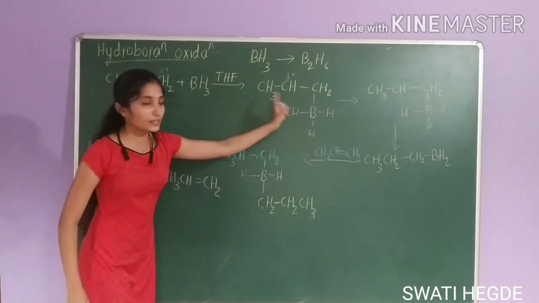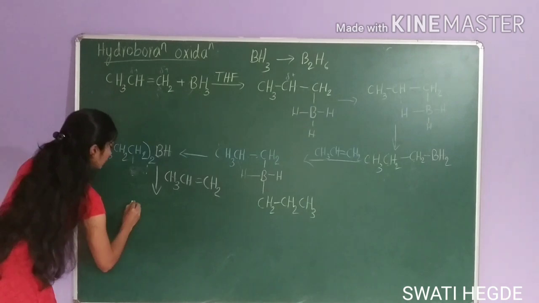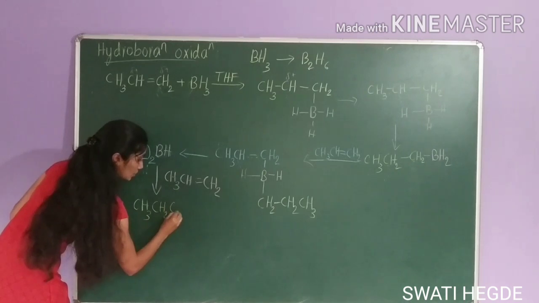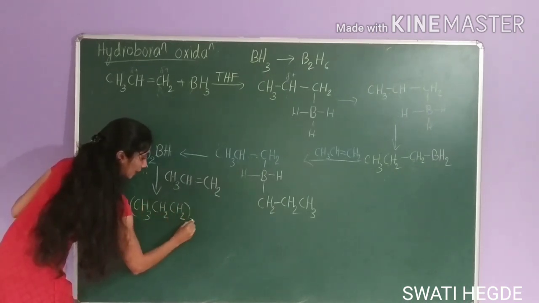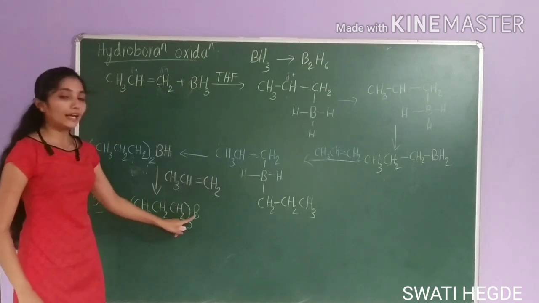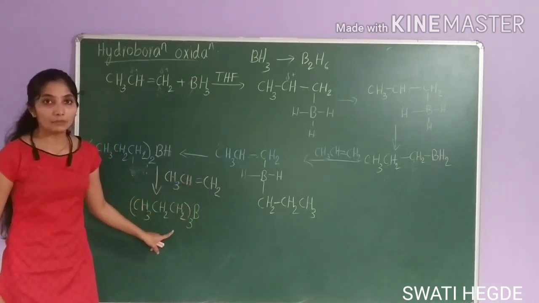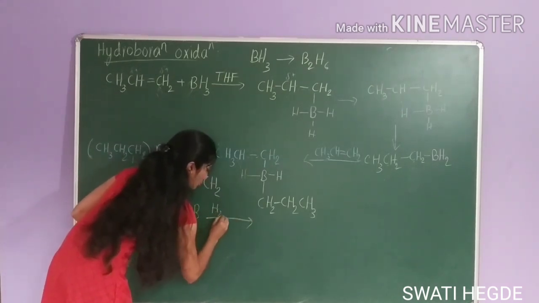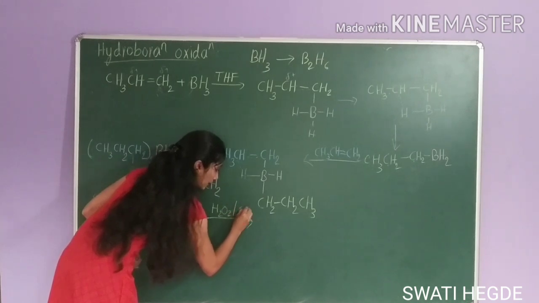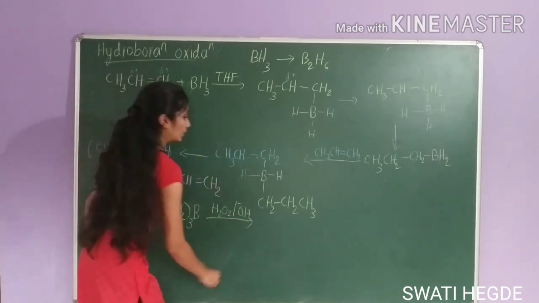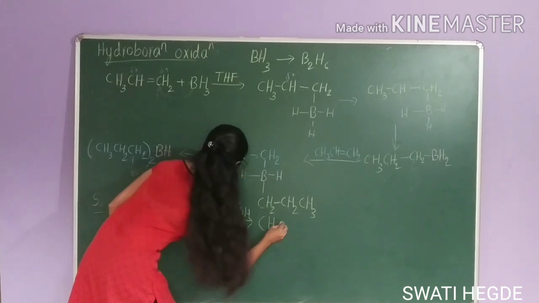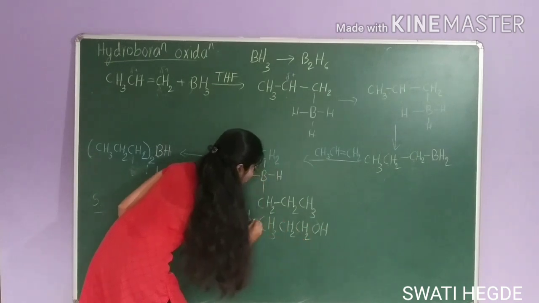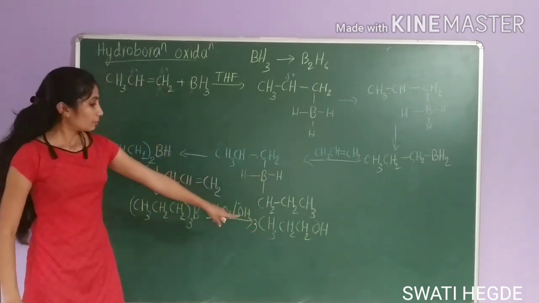Okay, this is same as the previous steps. It gives CH3, CH2, CH2 thrice B. This is trialkyl borane. This trialkyl borane undergoes oxidation. This on oxidation with hydrogen peroxide in presence of alkaline medium will give you alcohol. CH3, CH2, CH2, OH. 3 molecules of alcohol will be produced.